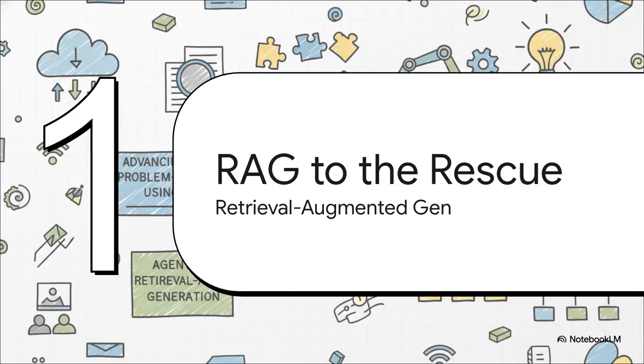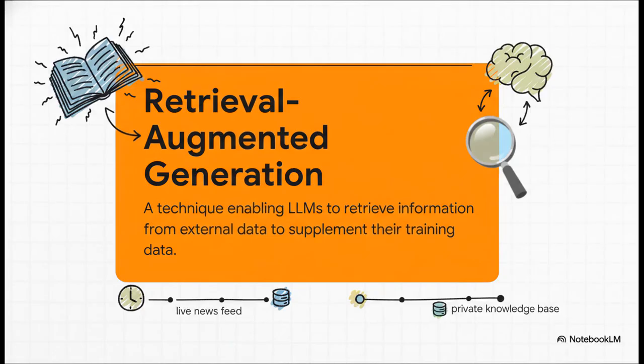And this brings us to our first huge breakthrough. It's a technique called Retrieval Augmented Generation, or RAG for short. It's just a brilliant, elegant fix for that knowledge problem we were just talking about. So what is RAG? To put it simply, it gives the LLM a chance to look up fresh, external information before it tries to answer you.